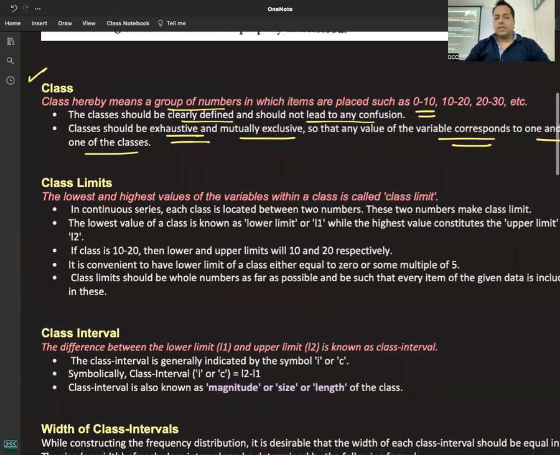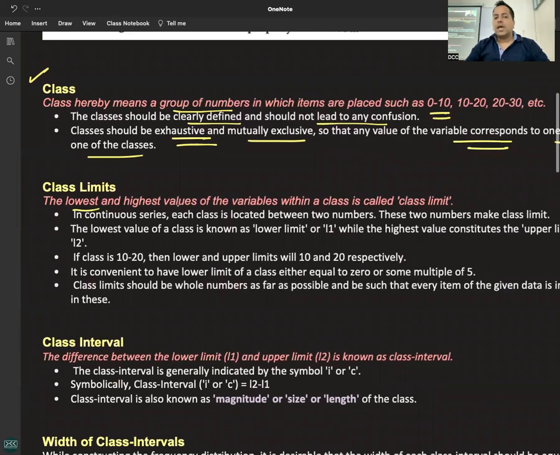Class limits: the lowest and the highest value of the variable within a class is called the class limit. 0 to 10, 0 is the lower limit, 10 is the upper limit. 10 to 20 in that particular class.